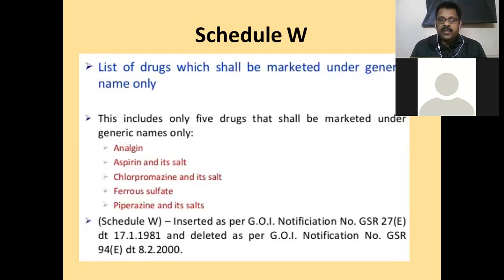Schedule W, list of drugs which shall be marketed under generic name only. So they should be marketed under generic name only. Like that also drugs are there. They are listed under Schedule W. Example, analgin, aspirin and its salts, chlorpromazine and its salts, ferrous sulfate, piperazine and its salts. They should be marketed only under generic name only.